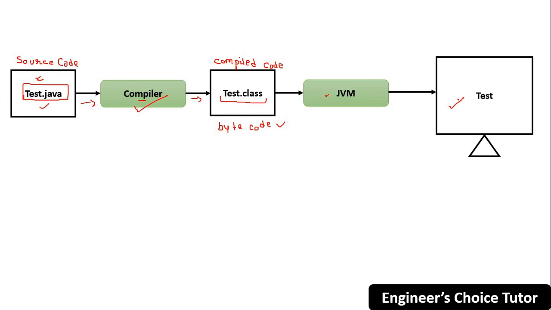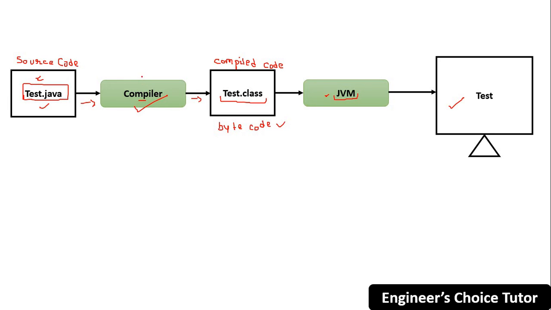Okay. So who is responsible here? JVM is responsible. In C, who was responsible? The compiler was responsible to convert to machine language of the current operating system. But here the case is different. Here the compiler is responsible to convert the source code into the bytecode, and then JVM is responsible to convert this bytecode into the machine language of the current operating system. Okay.